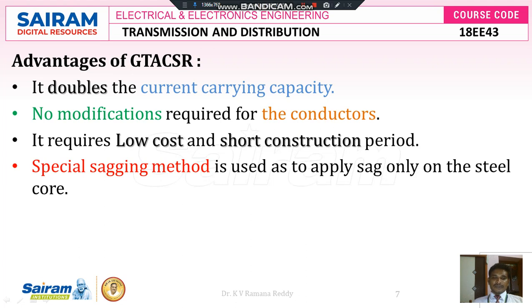Then a special sagging method is used to apply sag on the steel core. So to identify the amount of sag for these conductors, we can apply a special sagging method to measure the value of sag between two successive poles.